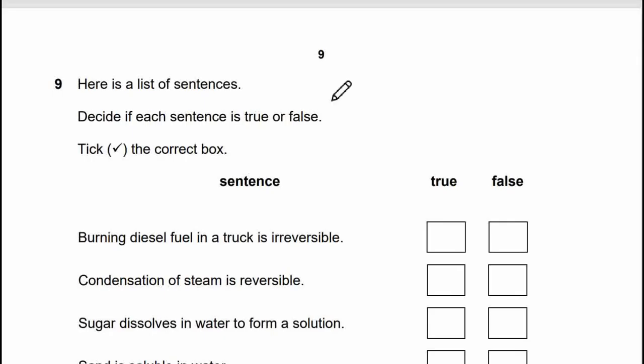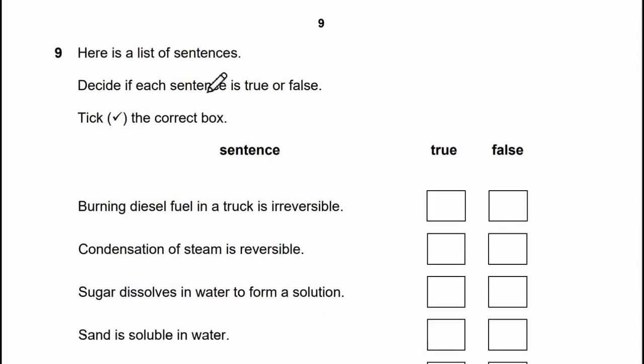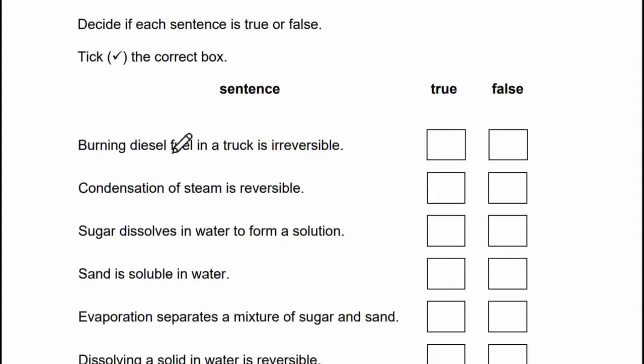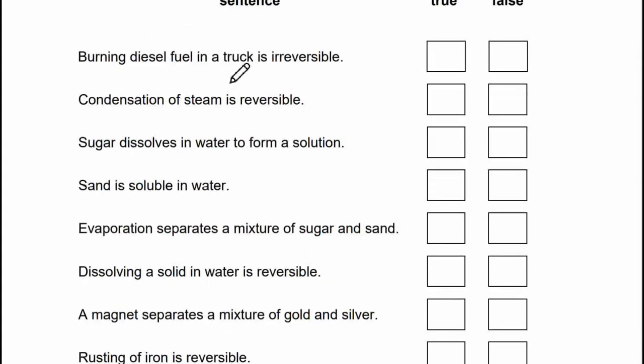Now let's go to question 1. Here's a list of sentences. Decide if each sentence is true or false. Burning a dissolvable in a track is irreversible. Yes, we cannot reverse it back. Condensation of steam is reversible. Yes, it's true. Sugar dissolved in water to form a solution.